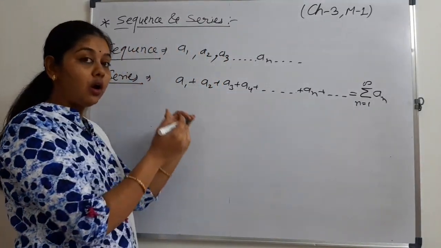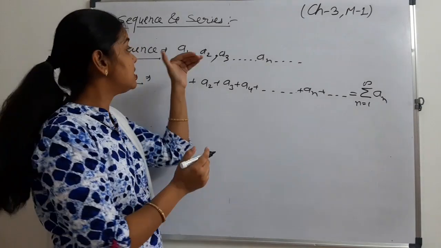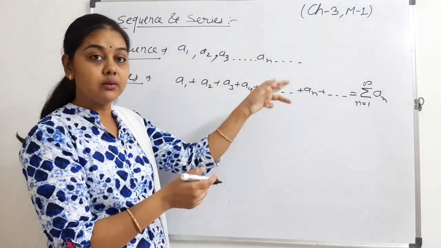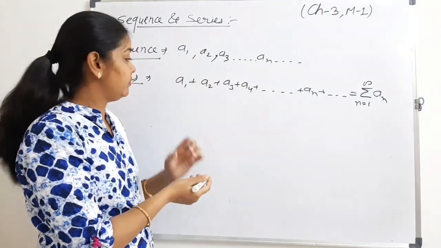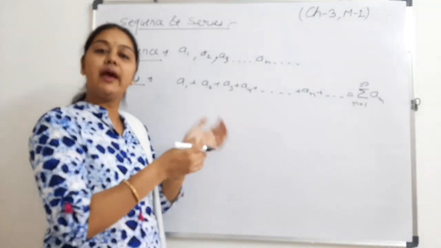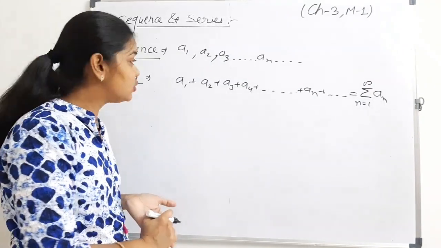Now, there is only one difference between sequence and series. In the sequence, we write the terms separated by commas, and in the series, we write all the terms using the addition sign. Is it clear, students?